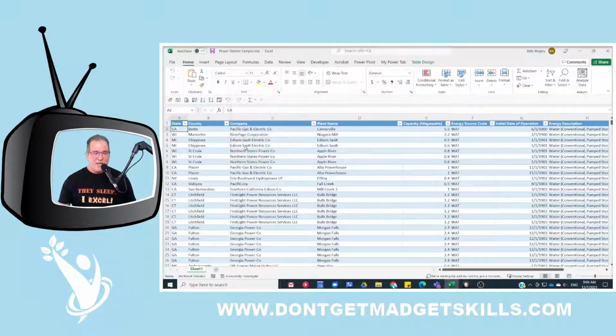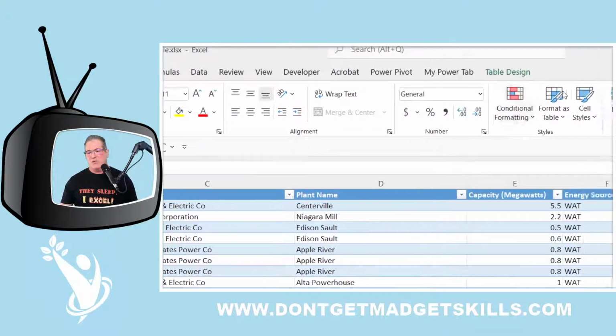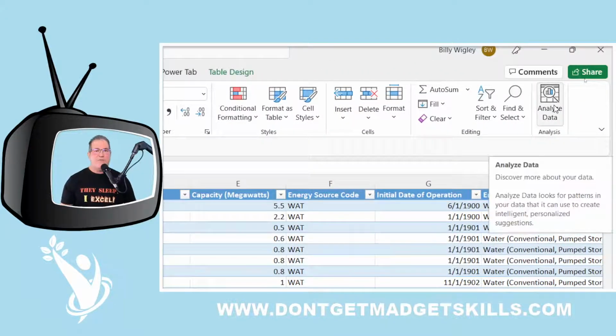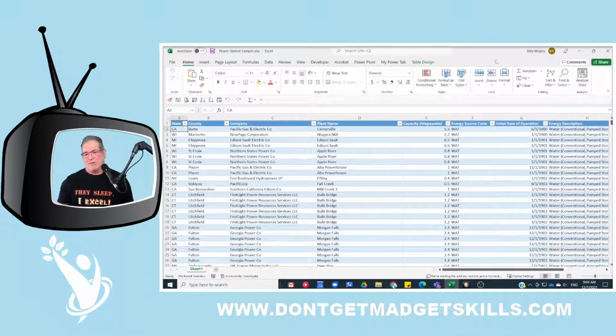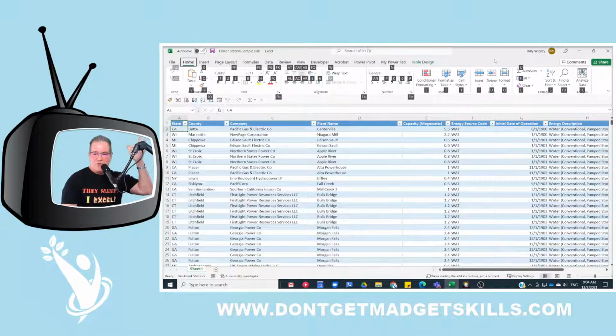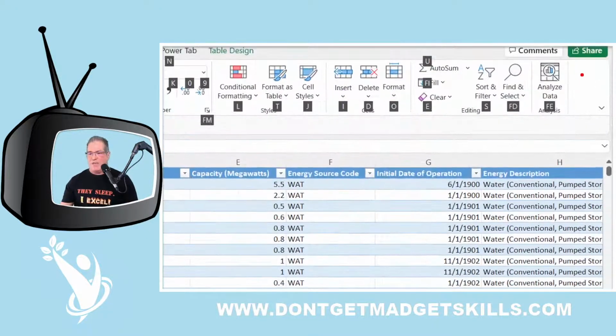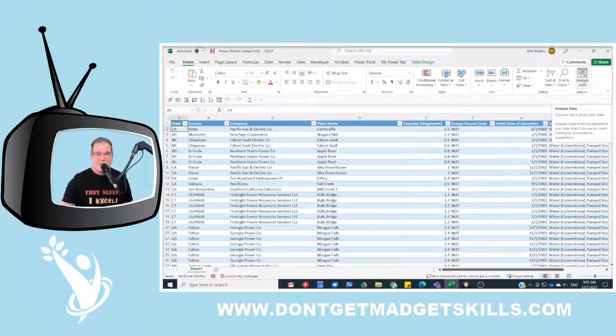So why don't I just head over to my Home tab. And right here in our Home tab, this tool is so beneficial, and Microsoft wants us to use it, that they placed it right at the very beginning, so we can take a look at it and discover more about your data. What I did earlier, right at the beginning of the stream, I just pressed a shortcut. I just did Alt to show me my keys, H for Home, and then I could see that FE was the next button I needed to press to launch the Analyze Data tool. I'm just going to go ahead and press it and watch what happens.